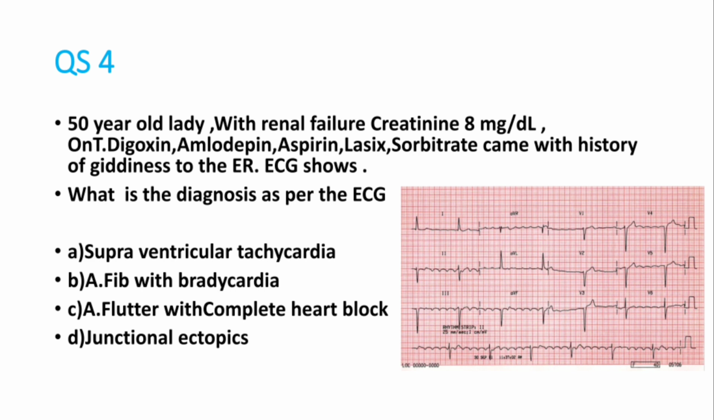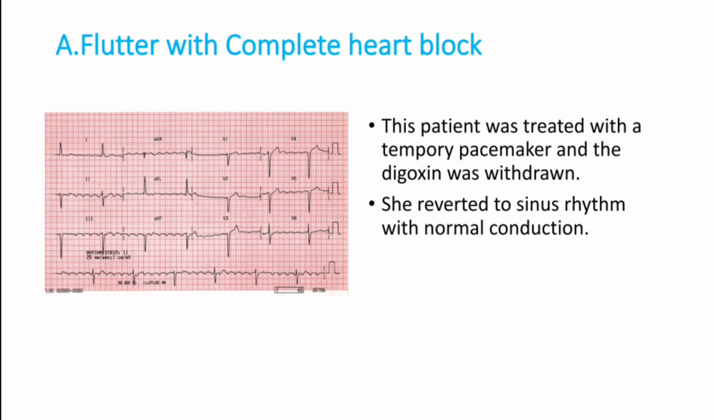What is the most appropriate answer for this ECG? We will see the answer. It's atrial flutter with complete heart block. You can see the RR intervals are fixed, and there is a sawtooth appearance in the baseline. The RR interval is fixed, there is no change at all.